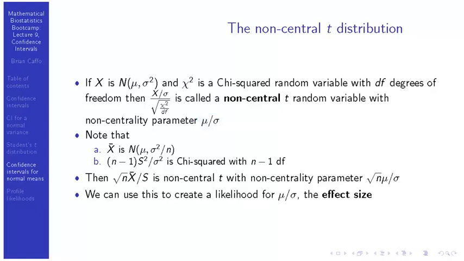Mu divided by sigma is the mean in standard deviation units. So it's a unit-free quantity, and it's often called the effect size. And this is a nifty little trick to create a likelihood for the effect size.